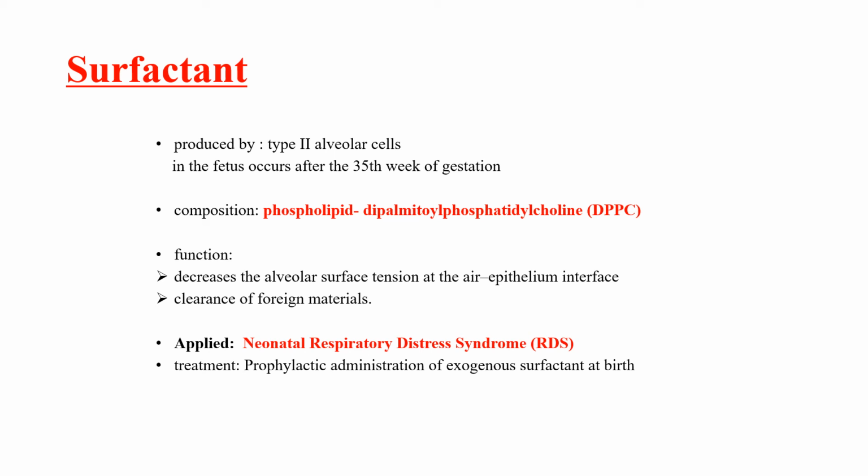Its function is that it decreases the alveolar surface tension, which prevents the collapse of the alveoli and helps in the clearance of foreign material. In respiratory distress syndrome, this is absent. Surfactant is absent at birth.